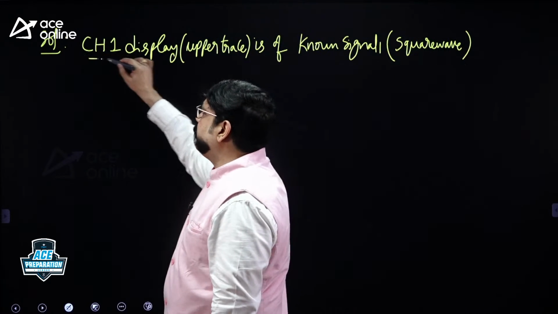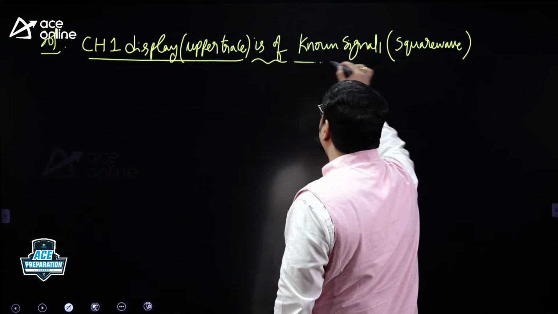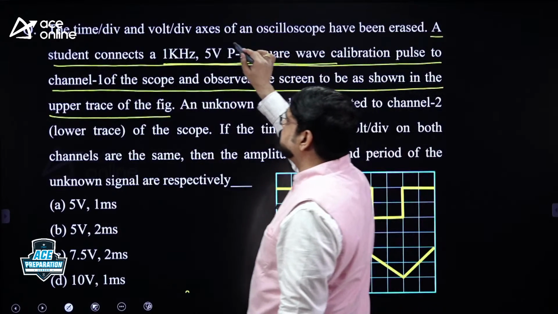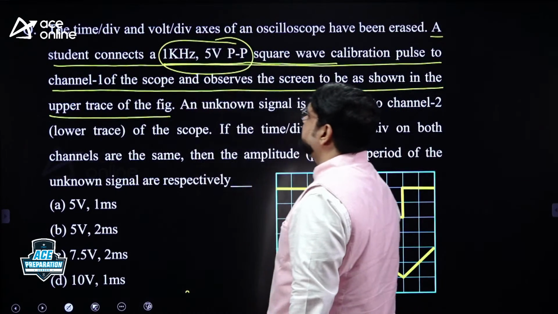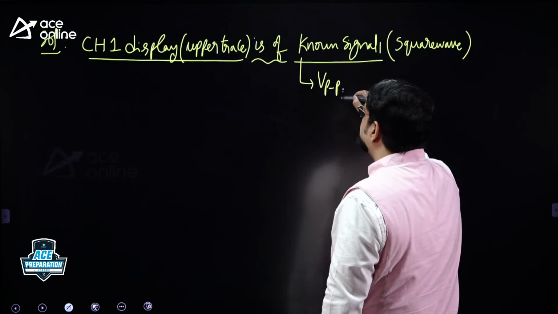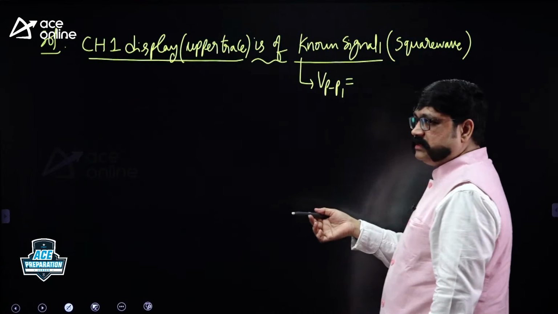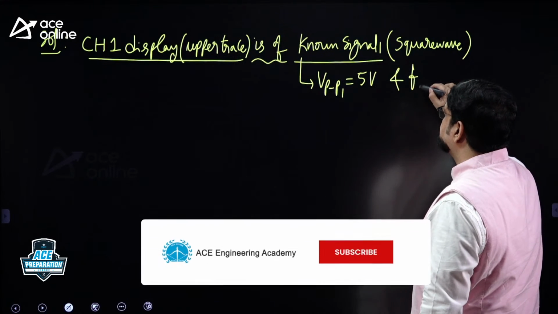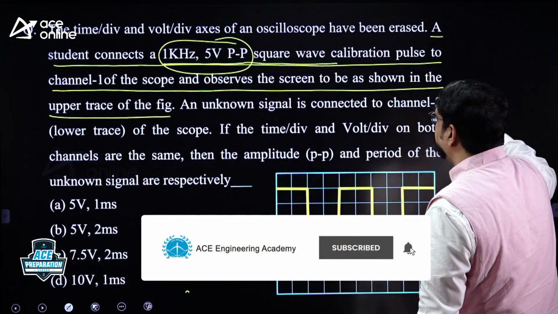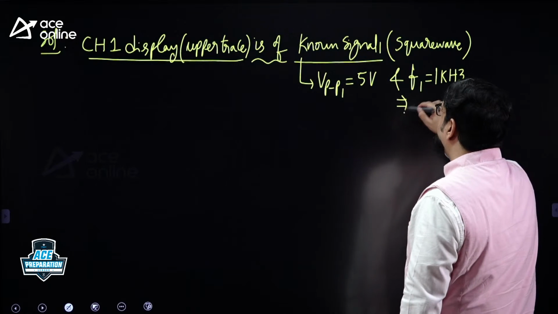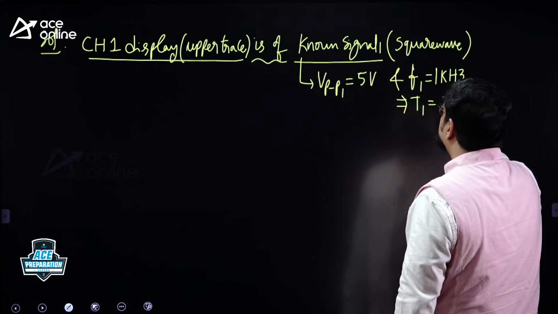Channel 1 displays the upper trace of a known signal. What is known to you? In the question you can see this data is given. What is that? Frequency and peak to peak voltage. The peak to peak voltage of signal 1, channel 1 display, is 5 volts, and the frequency of signal 1 is how much? 1 kilohertz.